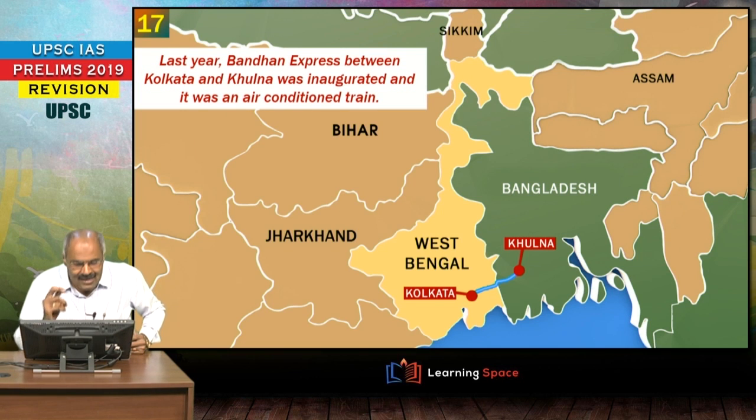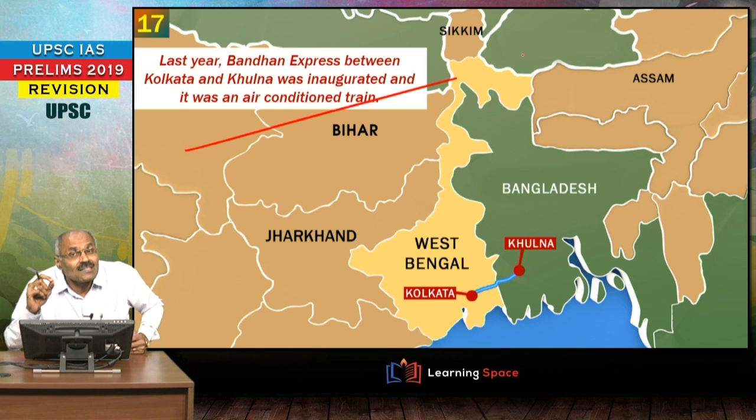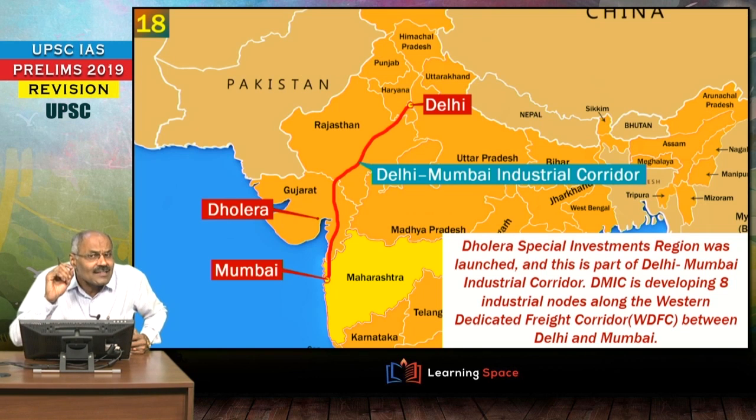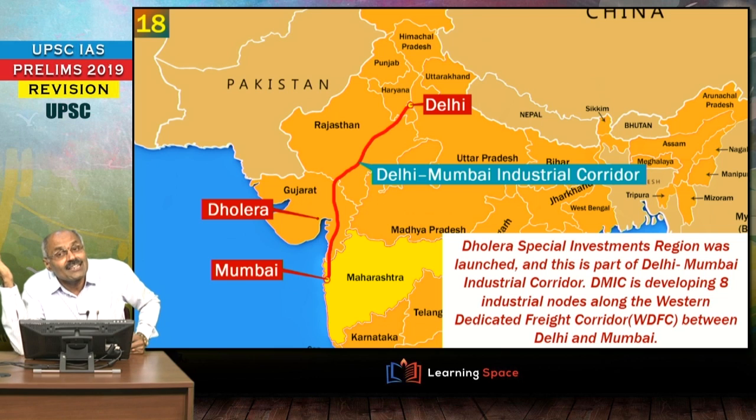Then the next one is, last year Bandhan Express between Kolkata and Khulna was inaugurated, and with regard to various trains between India and Bangladesh as well as India and Pakistan, we will deliberate once again. So this is Bandhan Express between Kolkata and Khulna, and this is most important, the Delhi-Mumbai Industrial Corridor, right? And if you look at the major infrastructure projects, don't forget the Western Dedicated Freight Corridor, Eastern Dedicated Freight Corridor.